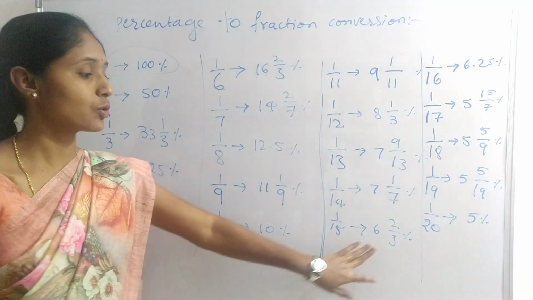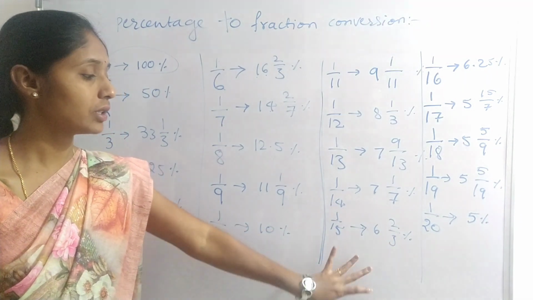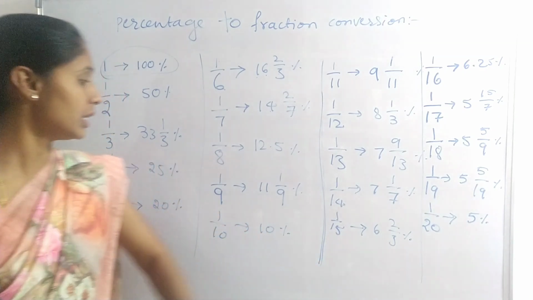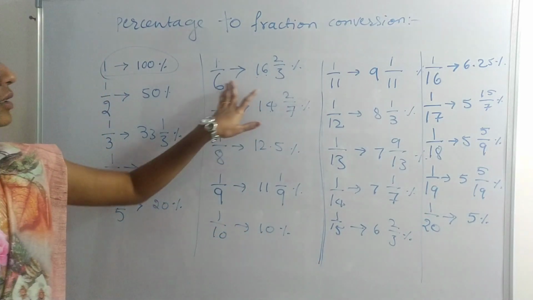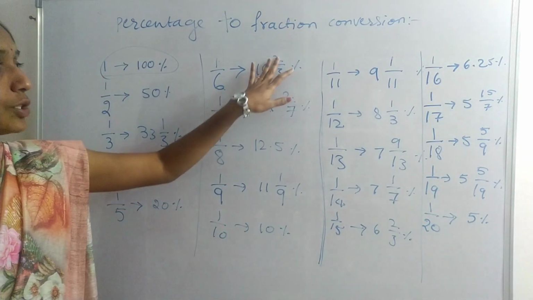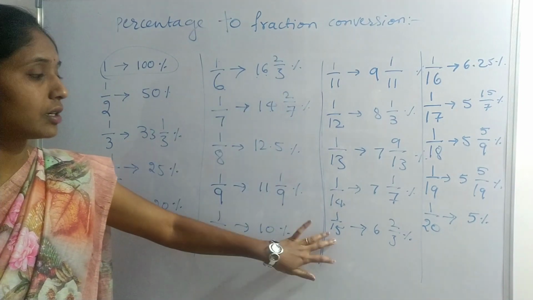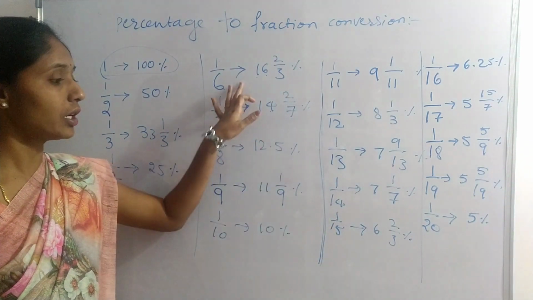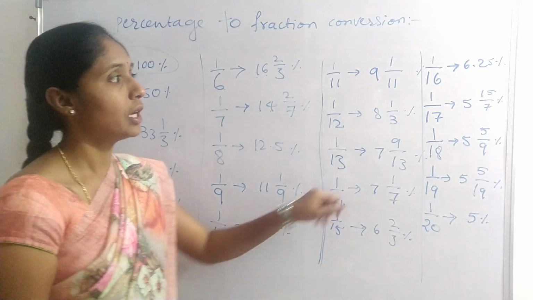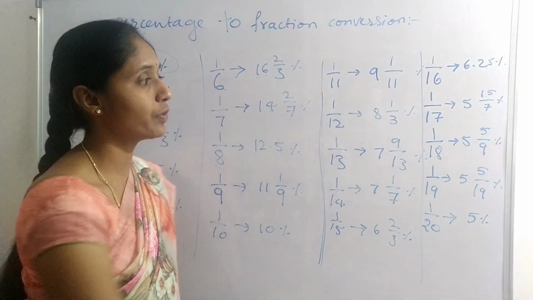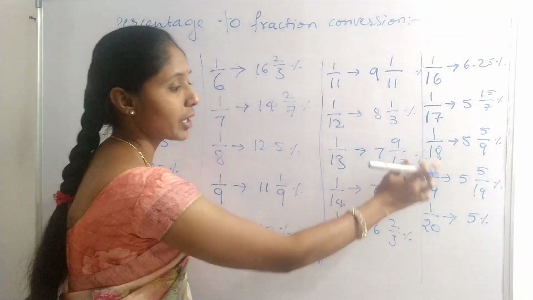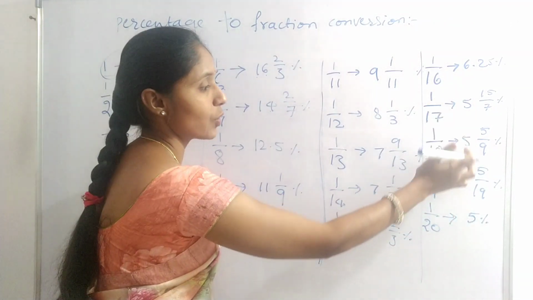6 2 by 3: this is also for 1 by 15, 6 2 by 3, and for 1 by 6, 16 2 by 3. You need to remember they are close to each other. You need to remember them manually. And 1 by 16 is 6.25. For 1 by 17, 1 by 18, 1 by 19, 5 is common.